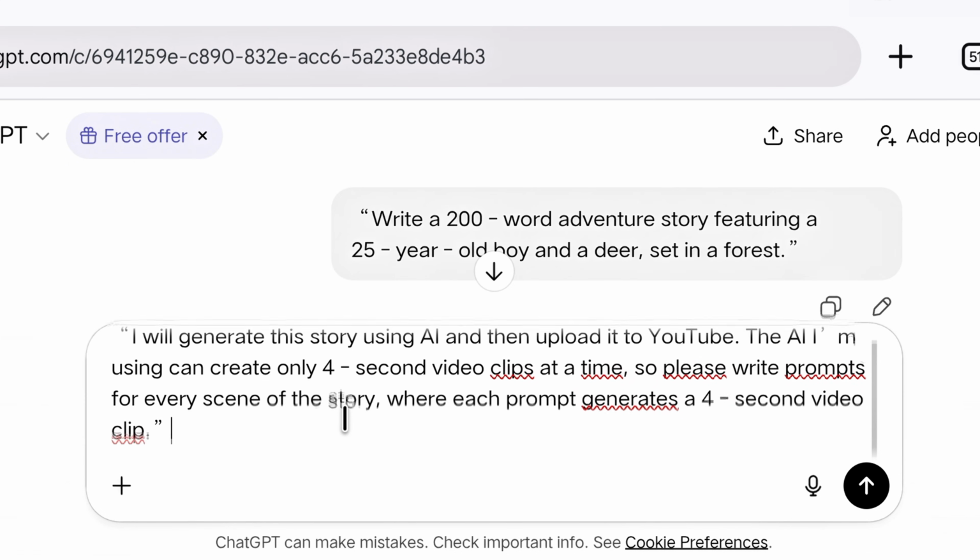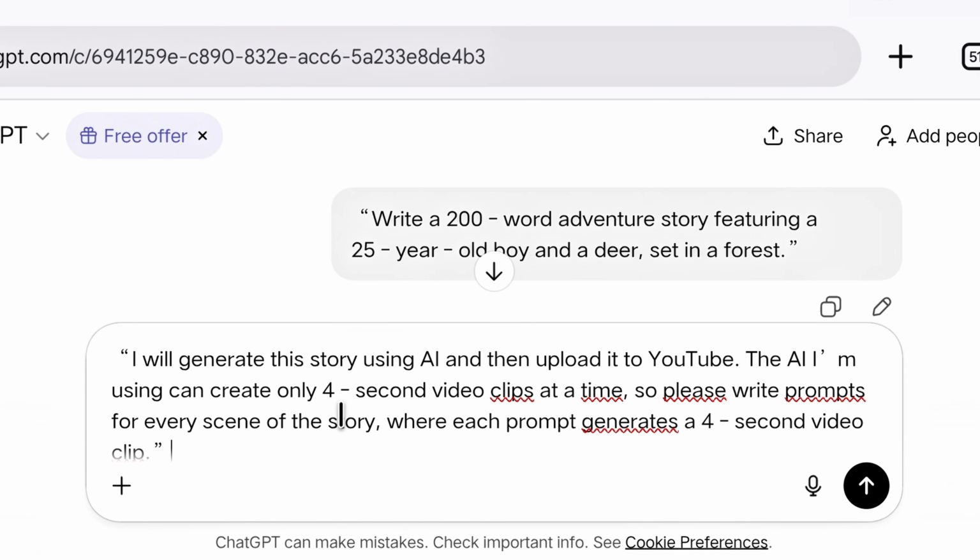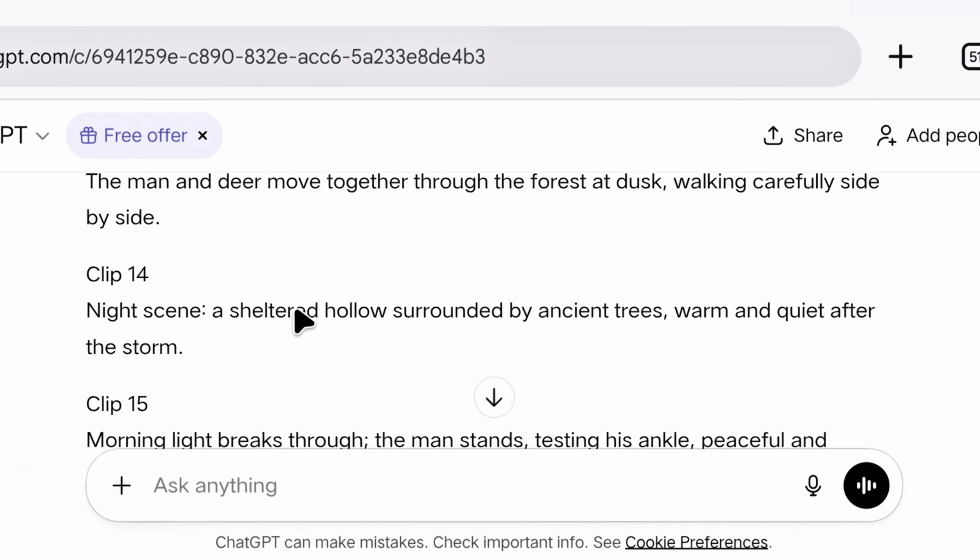Now we will give it this prompt. I will generate this story using AI and then upload it to YouTube. The AI I'm using can create only 4-second video clips at a time, so please write prompts for every scene of the story, where each prompt generates a 4-second video clip. The AI that we will use actually generates 6-second video clips, but we wrote 4 seconds so that ChatGPT understands it as a 4-second video clip, and the emotions and facial expressions come out more clearly and effectively in the video. It has written 16 prompts for us, which are very short.